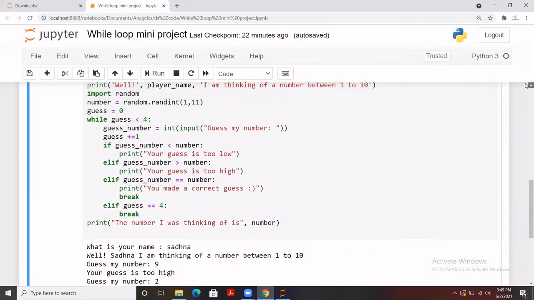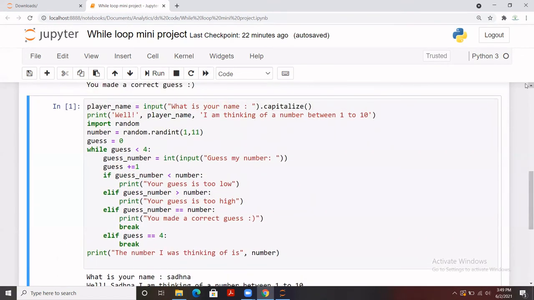Let me explain this code once again. First, we have taken the input from the user as the name of the user or the player, and then we have put in a display string, so that the user can understand what we are going to attempt. And then this is a very basic program where we have generated a random number. Why have we used the random module? Because every time I want to generate a random number, because let's say once you played this game and you know the correct number that it has generated.